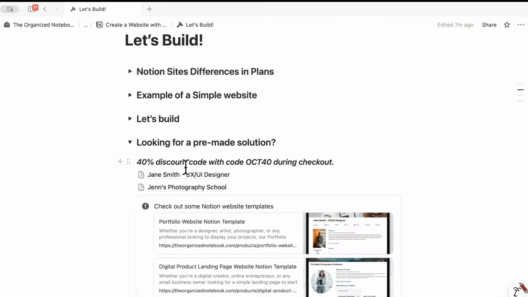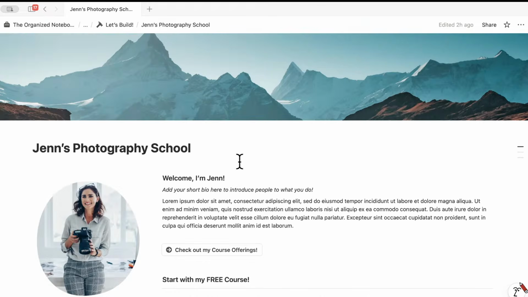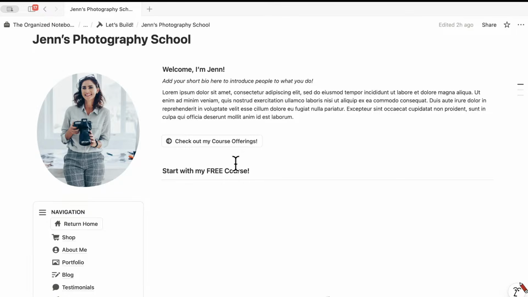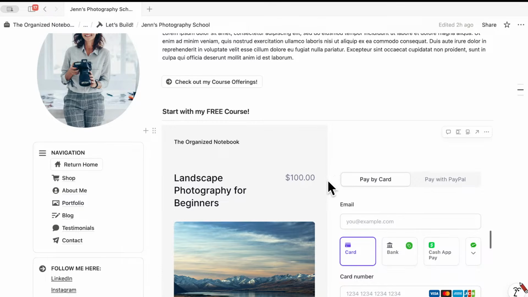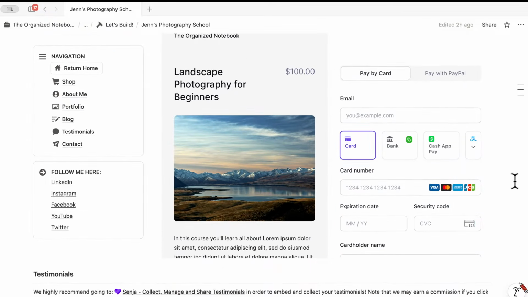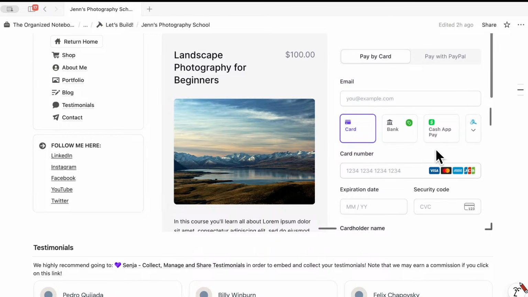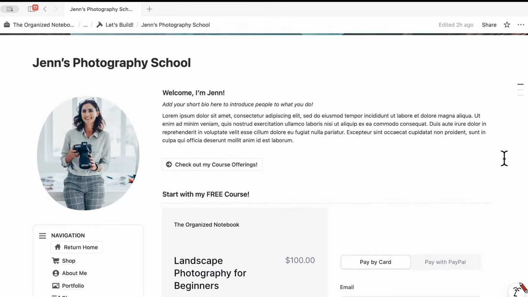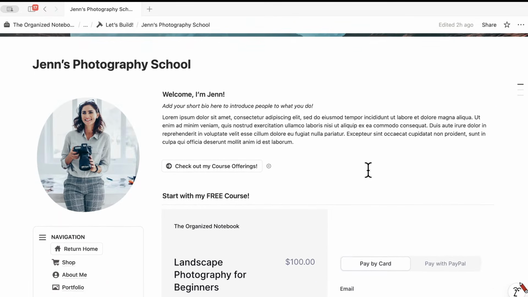And some of these also showcase the possibilities of if you need to, for example, accept payments and things like that. So since that was one of the questions, I wanted to show this website template that I have. So here it's using a third-party form. Because it's using a third-party form, you can see that it's possible to actually get payments inside here. So that's something to consider if you're looking to use Notion sites in order to sell a product or course offering and things like that.